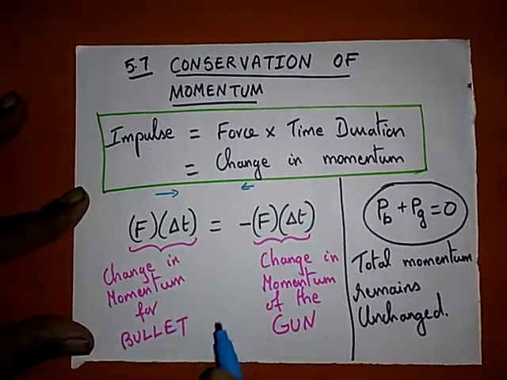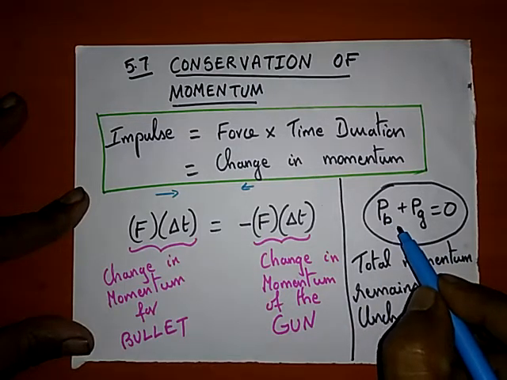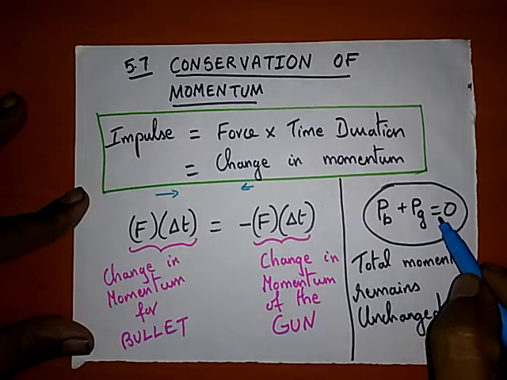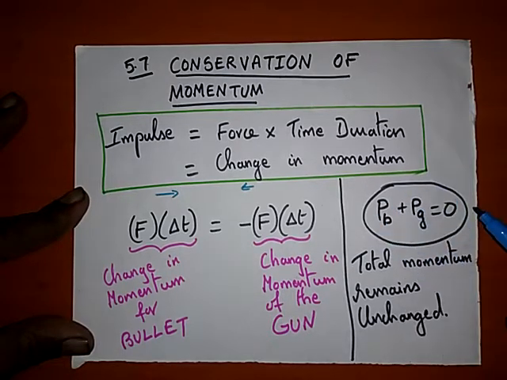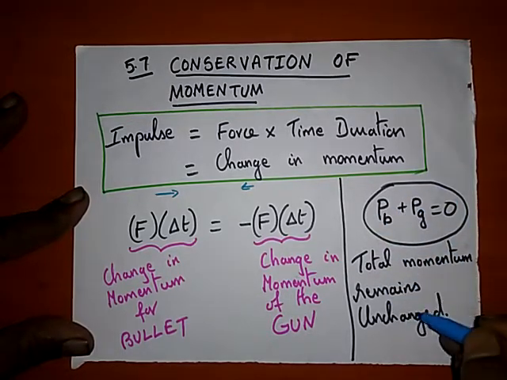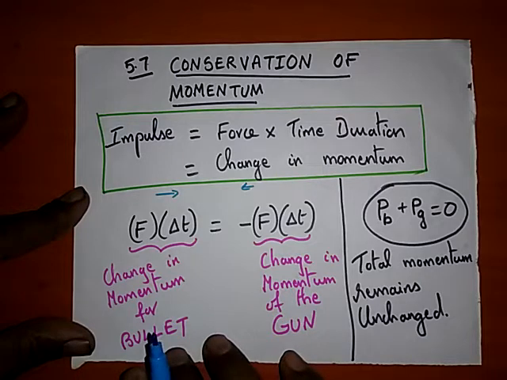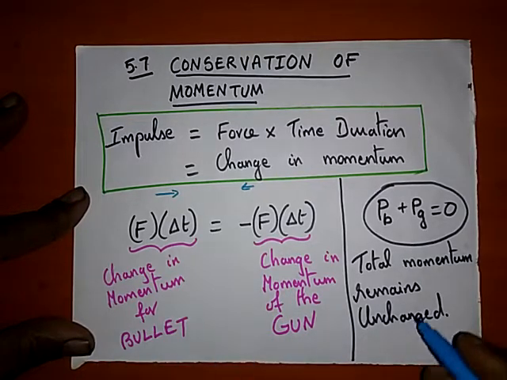So if I say change in momentum of bullet plus change in momentum of gun is equal to 0, that means what? Total momentum remains unchanged, and this basic property is called as conservation of momentum. That means total momentum remains unchanged.